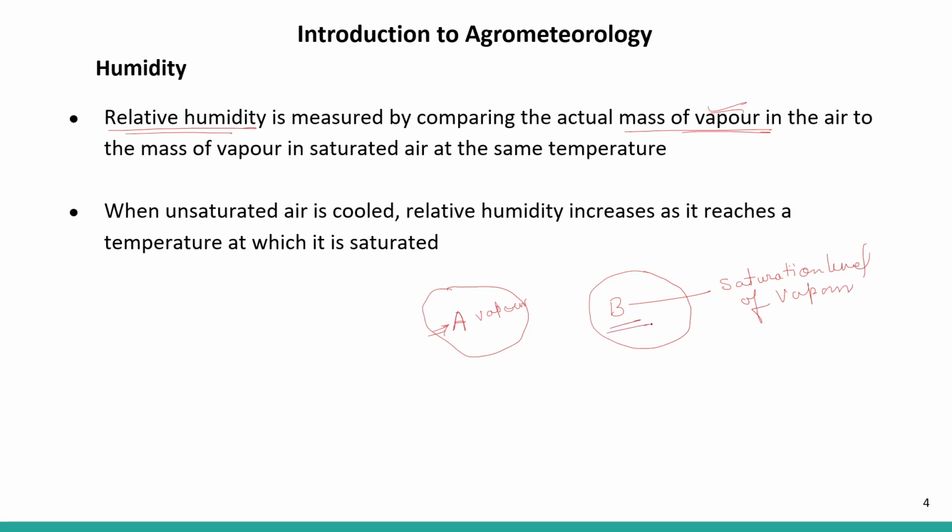So this is the saturation level, and this is not saturated. When we are comparing with it, then this is called relative humidity.